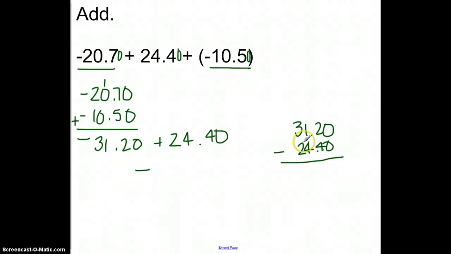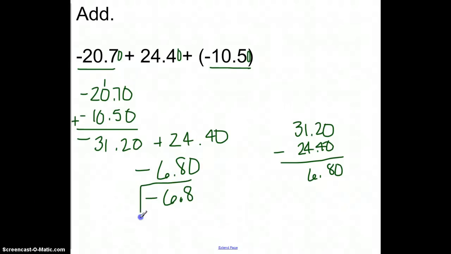So if I subtract these two, if I have that $31.20 and I subtract $24.40 from it, I'm going to end up with $6.80 short. That means it's going to be negative 6.80, or if I took the 0 off because I just added those at the beginning, it would be negative 6.8. Now I do want you to keep in mind, think about this like the number line, or like the money. Depositing is going to be a positive amount, and debiting or writing a check is going to be a negative amount. That will really keep good ideas in your head for this chapter.